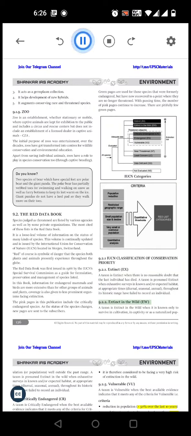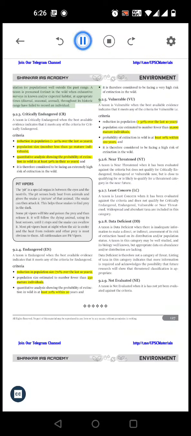9.2.2 Extinct in the wild. A taxon is extinct in the wild when it is known only to survive in cultivation, in captivity or as a naturalized population well outside the past range. A taxon is presumed extinct in the wild when exhaustive surveys in known and/or expected habitat, at appropriate times, throughout its historic range have failed to record an individual.